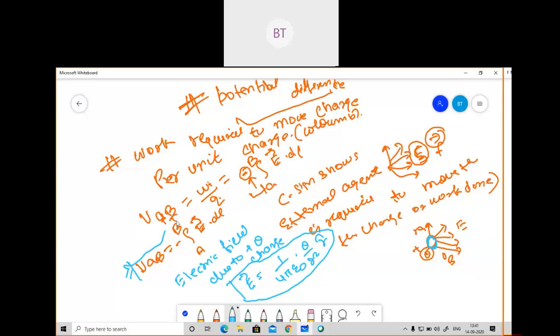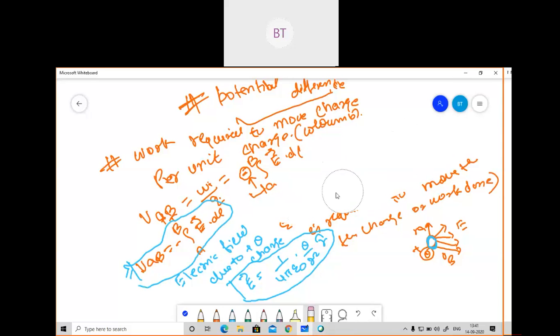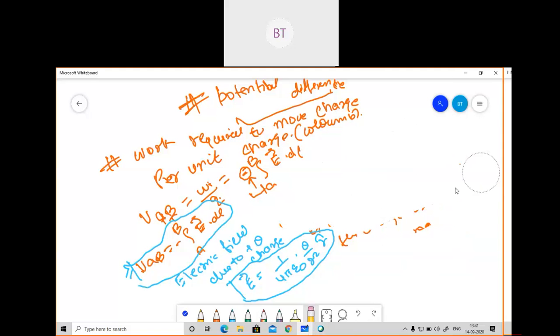This is another expression you need to remember. This is the third expression. You need to remember this. Based on this, numericals will be there. Now if we calculate VAB, this kind of derivation they can ask, or they will be asking in your RTU paper how to define the electric field. So you must know how to derive this. Basically questions are coming from those terms.